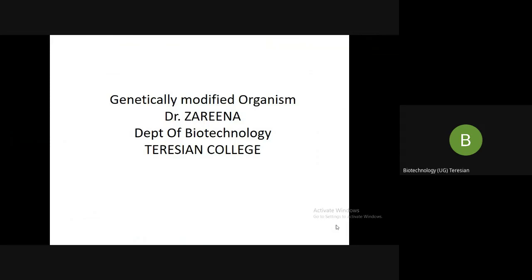Under the topic food biotechnology, we shall deal with the genetically modified organisms. First, let us look into the definition of what we mean by genetically modified organism, as defined by the World Health Organization.